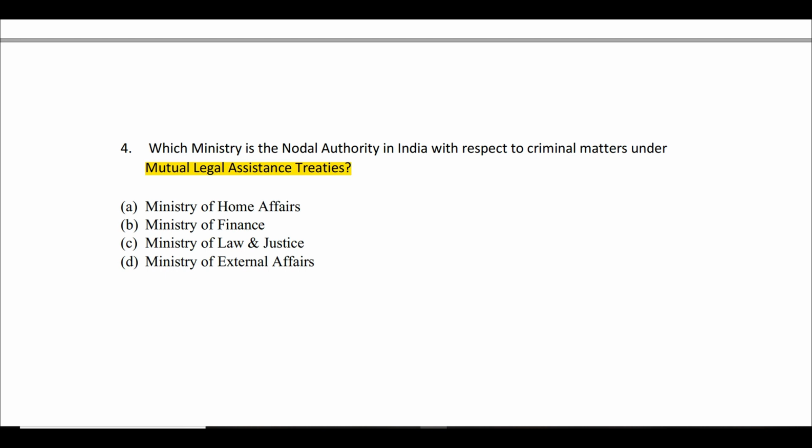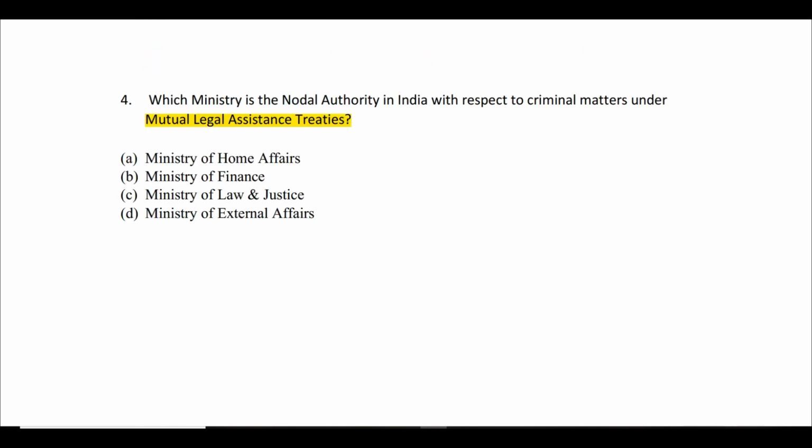Just for your information, when it comes to criminal matters, it should be the Ministry of Home Affairs. On the other hand, if it is talking about, let's say, civil cases, then it will be under the Ministry of Law and Justice, which is the nodal authority in case of India. So your answer for this particular question should be option A.